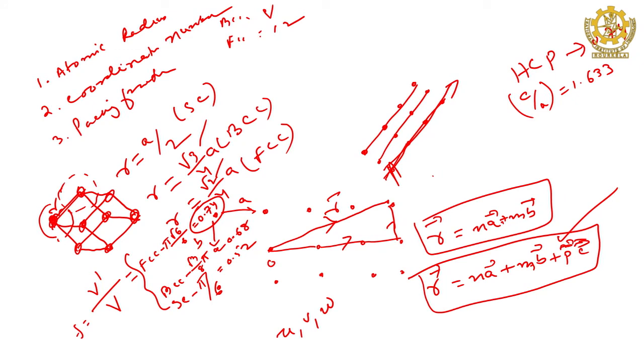Then if it is direction A, then I can tell this is the total length here, let us say x is equal to how much, 1, 2, 3, it is 3 times u, right. In A direction it is u, in B direction it is v, in C direction it is w. You cannot change it, remember.